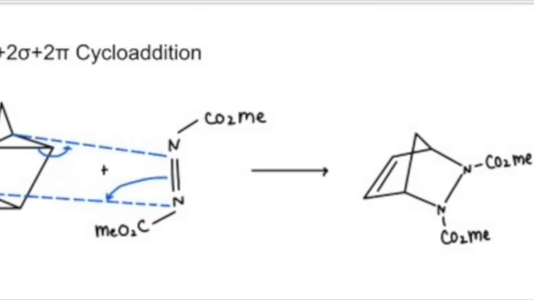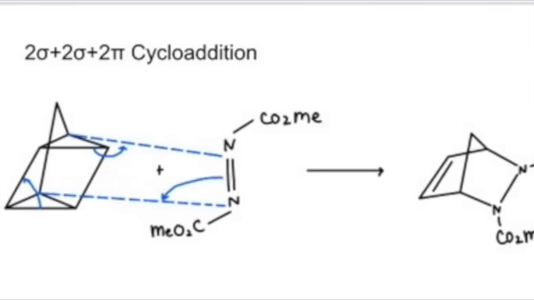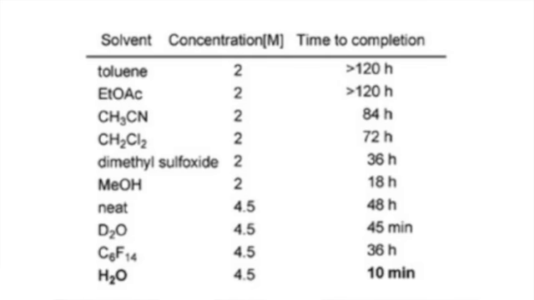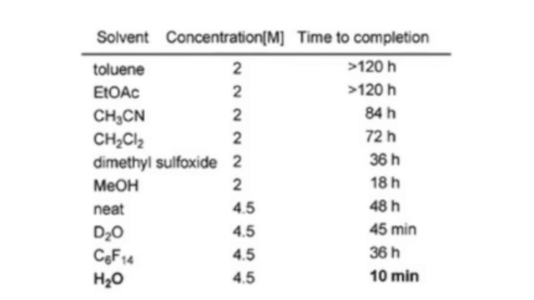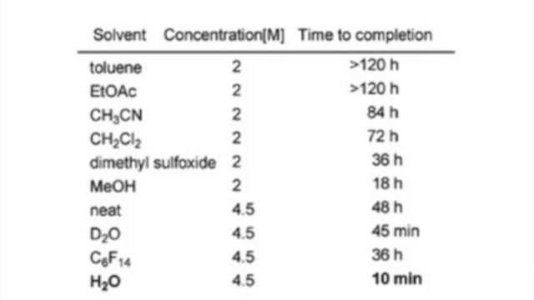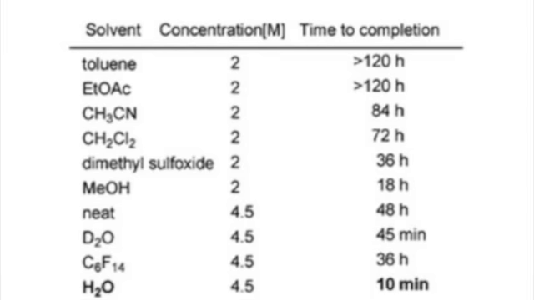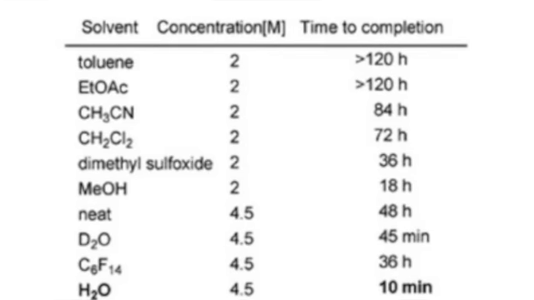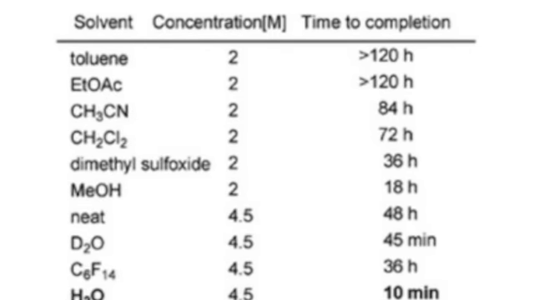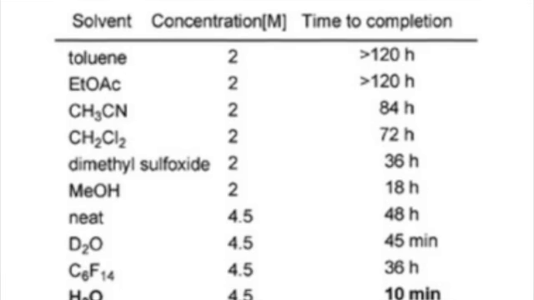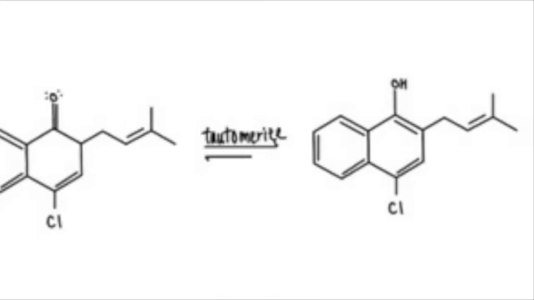This is another reaction that involves the transfer of pi bonds to create new sigma bonds, just like Diels-Alder. The starting material is a little different from what we just saw due to the extra carbon that is non-planar. Similar to the Diels-Alder reaction, the rate of acceleration of the reactants also showed a significant difference when the solvent is protic versus aprotic. But most importantly, water by far had the fastest reaction time, as seen. Water only needed 10 minutes for the reaction to complete, as opposed to toluene and ethyl acetate needing over 120 hours.